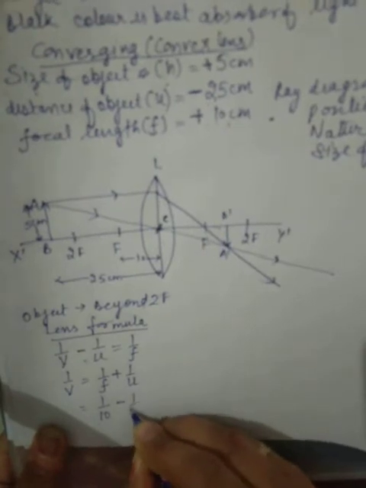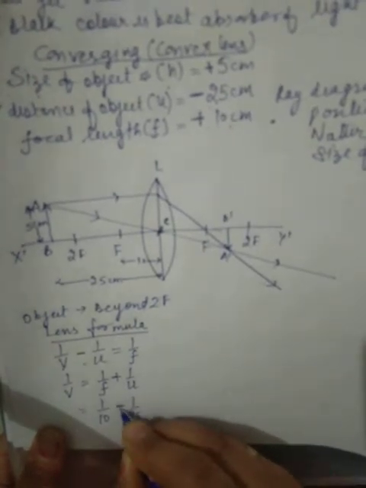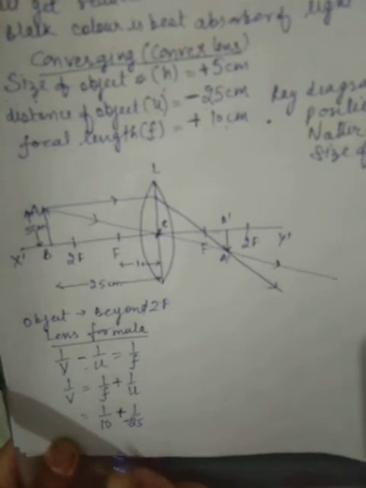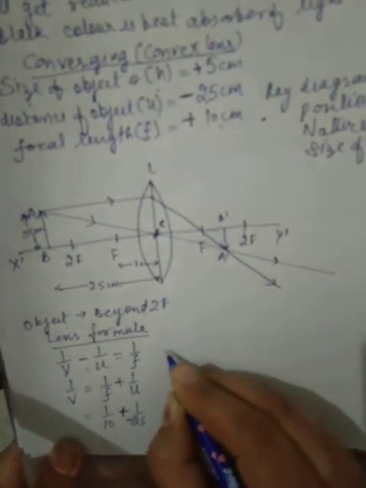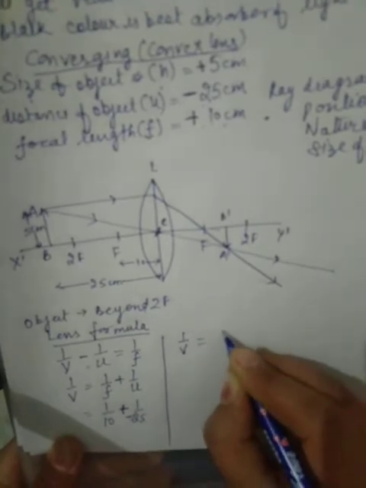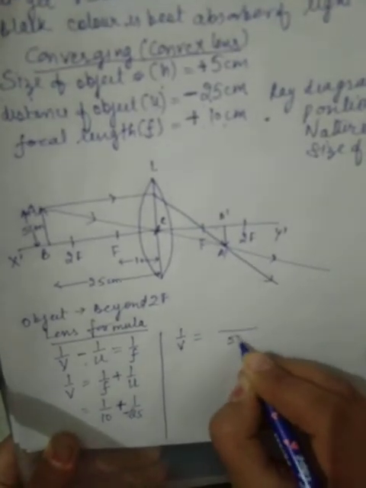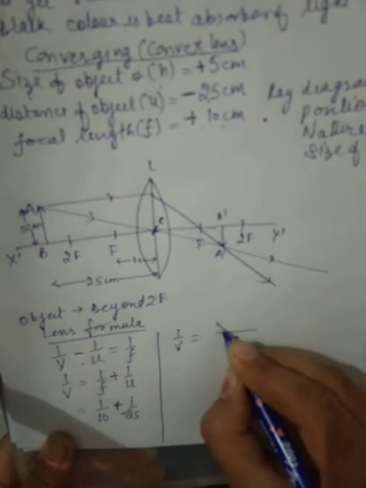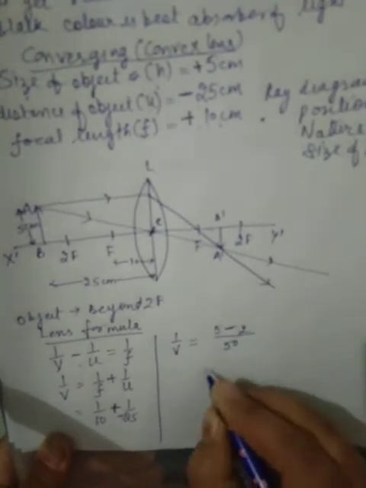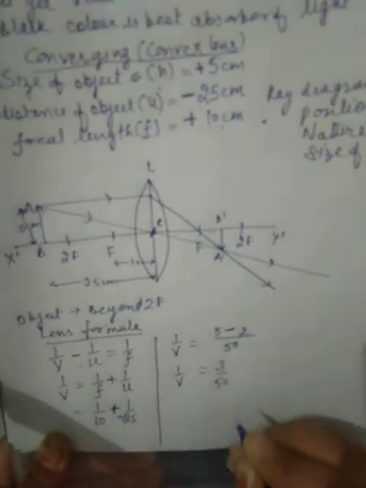So here it was plus and this is minus, so it can be combined in a single step, minus 25. Now, what is the LCM of 10 and 25? 1 by v is equal to 50. 10 5s are 50, 25 2s are 50. 5 minus 2, that is 3. 1 by v is equal to 3 by 50.